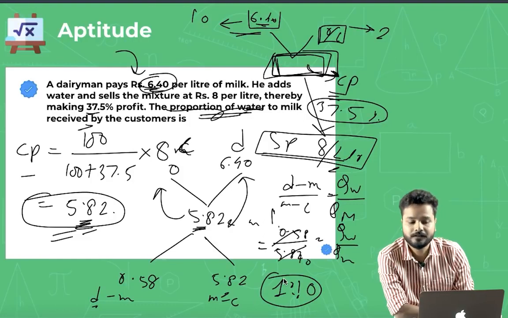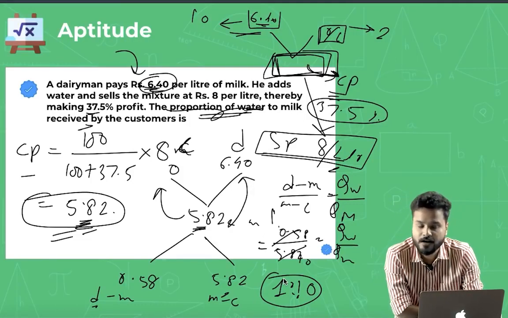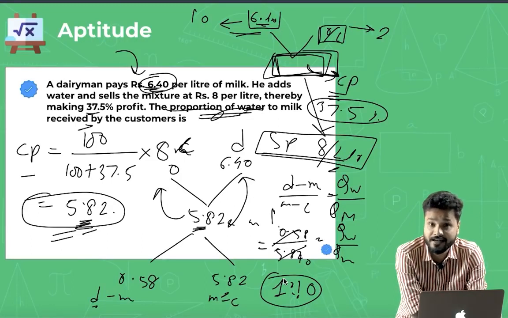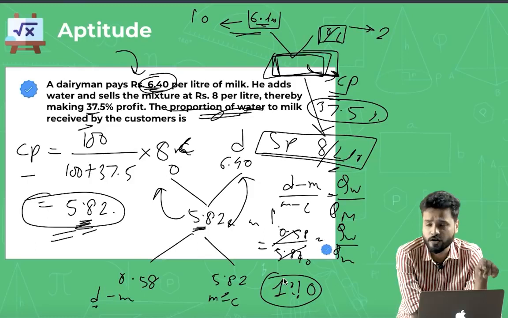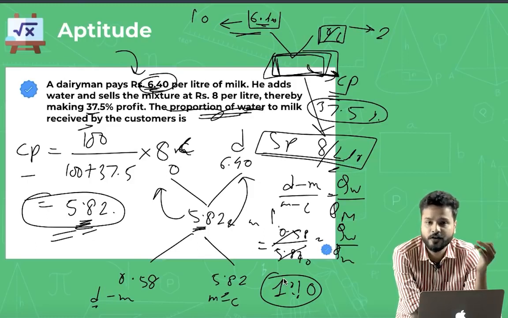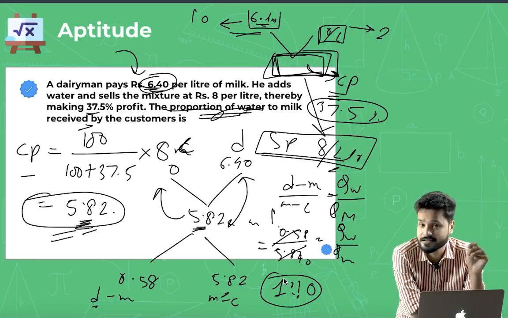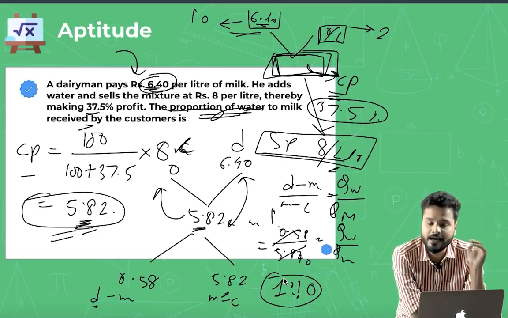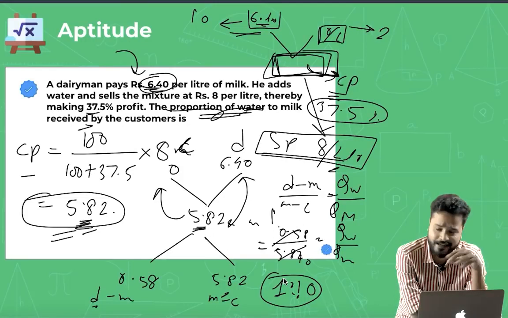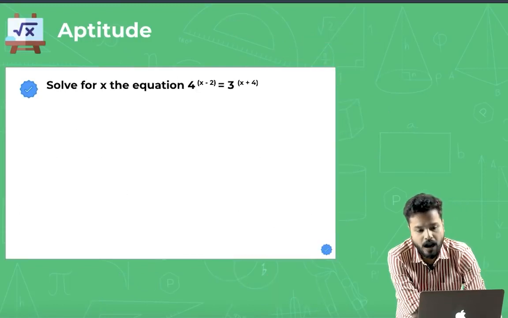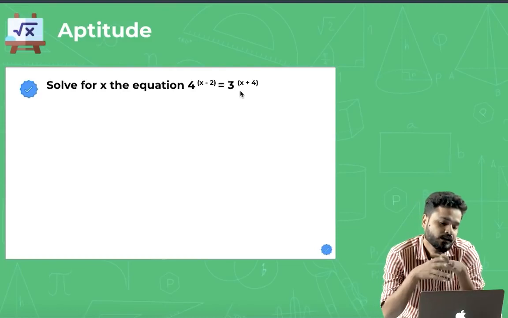Got it, guys? I hope this is clear, right? The one thing that you might be confused about here is the rule of alligations. If so, make sure you reach out to us in the comment section. If we get a lot of queries, we'll definitely make another video for you guys explaining the mixtures and alligations theory and concept, though we have already done that in the Prime Video courses and in any other courses that we take for you guys.